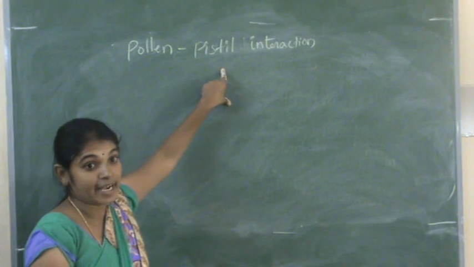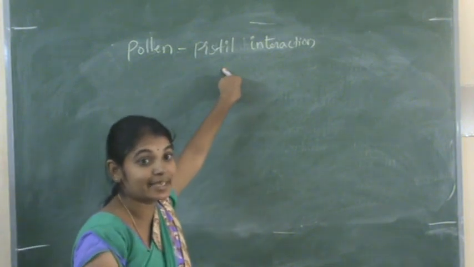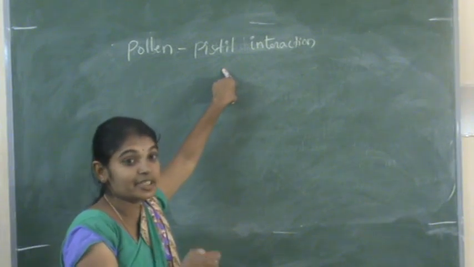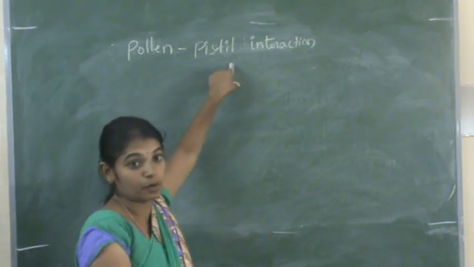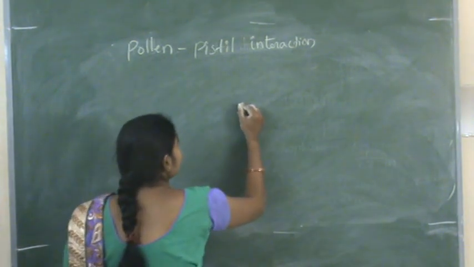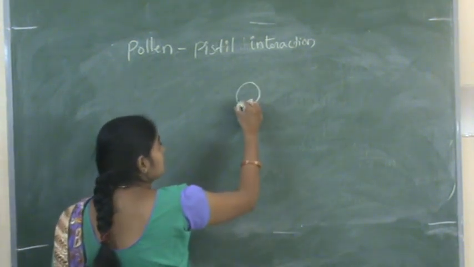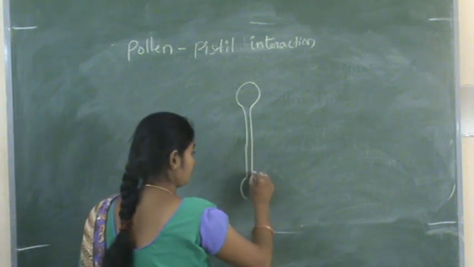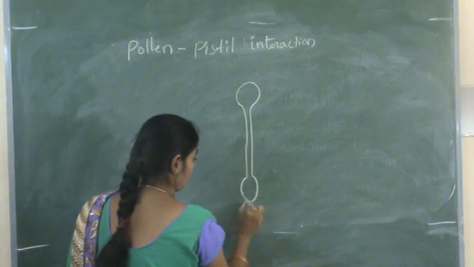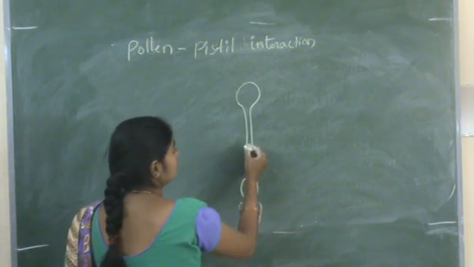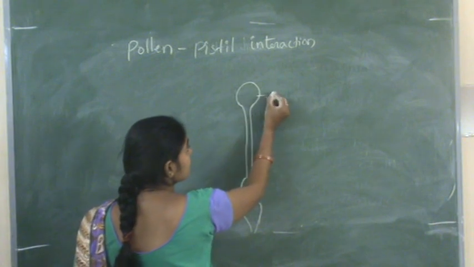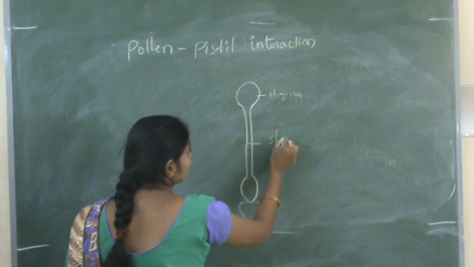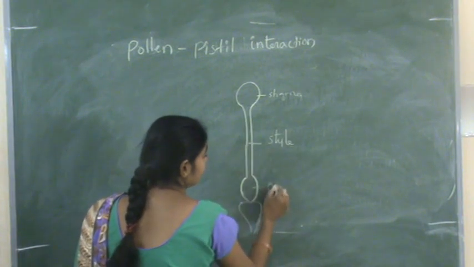Pollen pistil interaction. So once the pollen grains are transferred to the stigma, within the stigma the further development of the pollen grain takes place. So here this is the stigma, a style, then ovary.